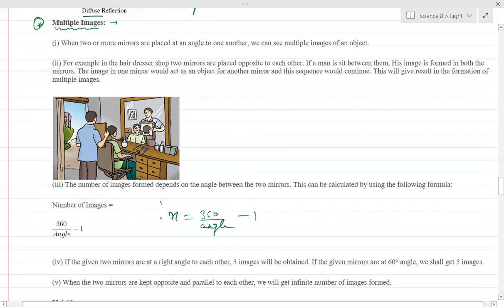For example, if the angle between the two mirrors is given as 90, how many images will be formed? n is equal to 360 upon 90, minus 1. So 360 divided by 90 is 4, and 4 minus 1 is equal to 3.